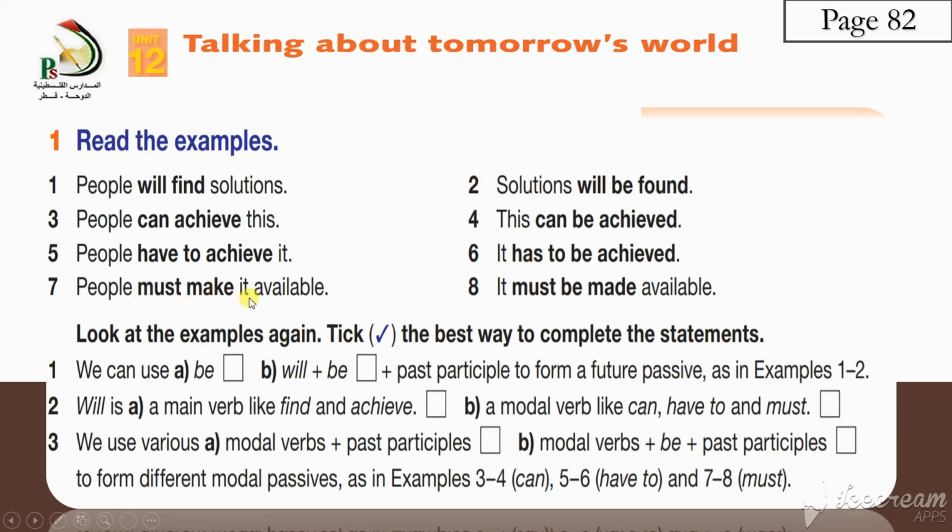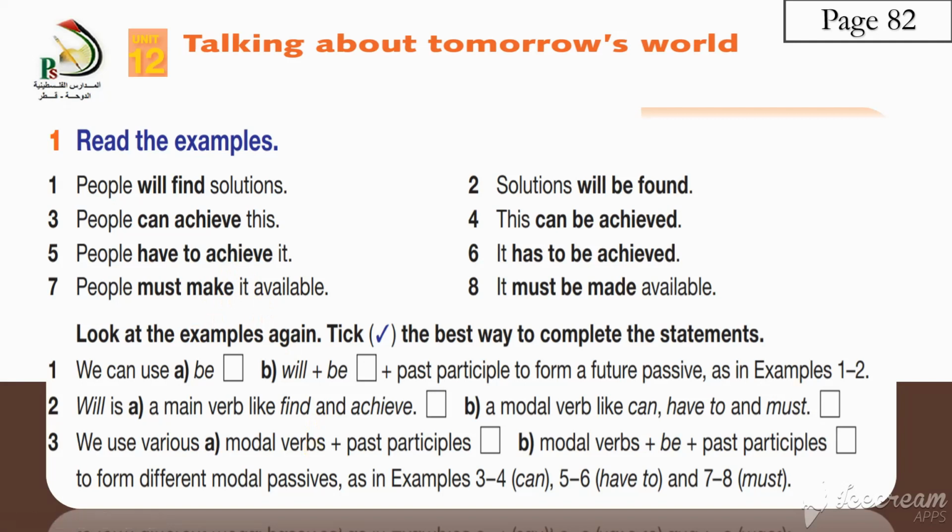People must make it available. See, after my verb I have it. It must be made available. Very, very simple. You are just adding be to the verb and you are changing the position of the object and subject. Pause the video here and solve your exercises.